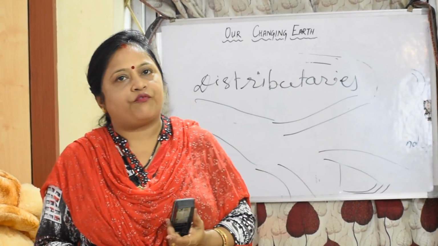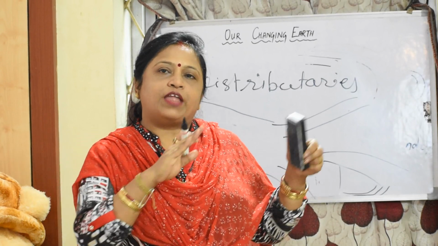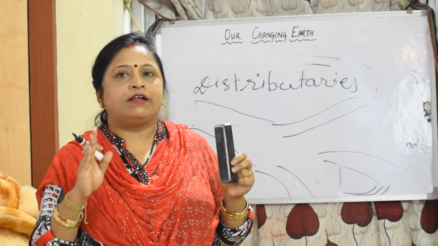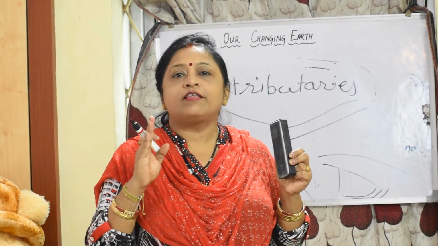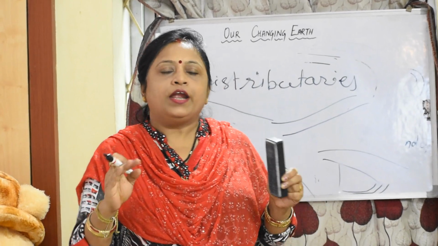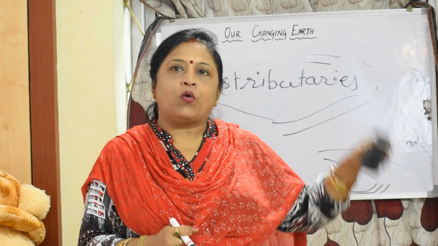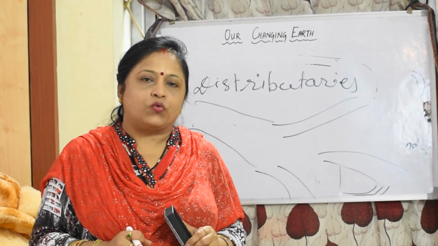Then comes work of ice. Ice also moves, that is glacier. Have you heard the word glacier? It is a thing which is made up of ice. It is a river of ice. It is also flowing. It flows and it too erodes the landscape by bulldozing soil and stones.